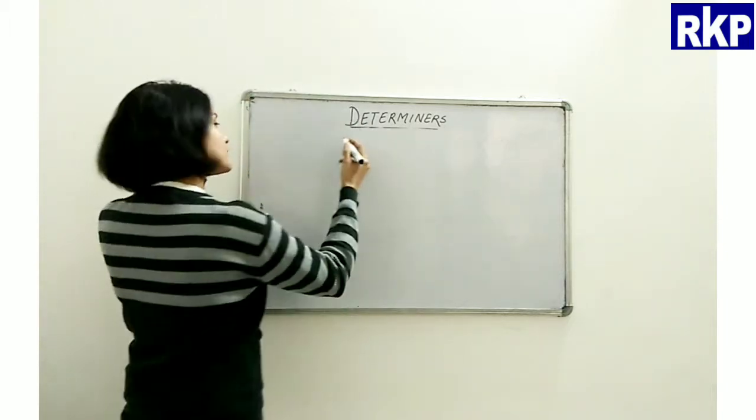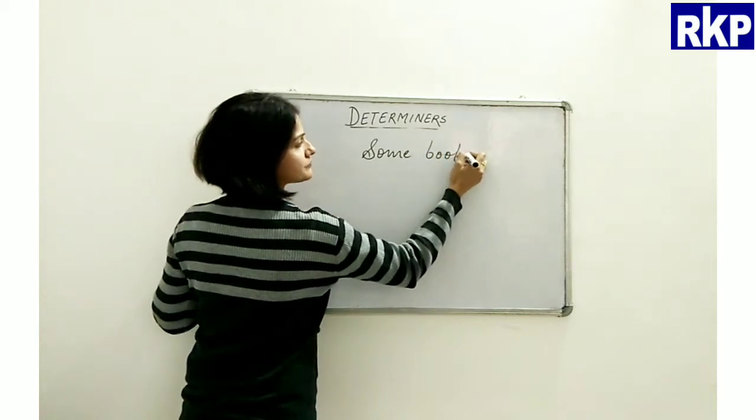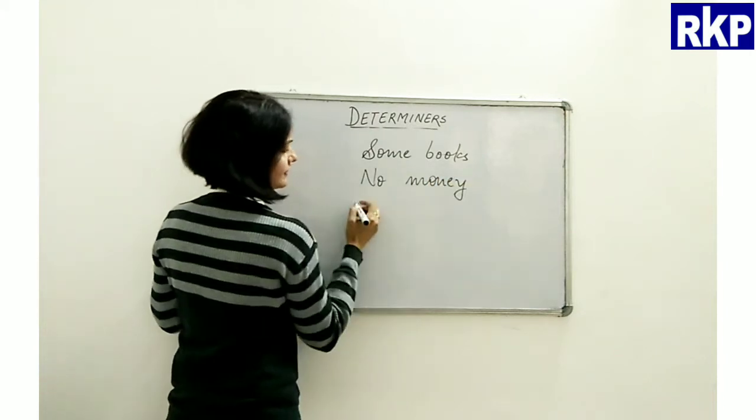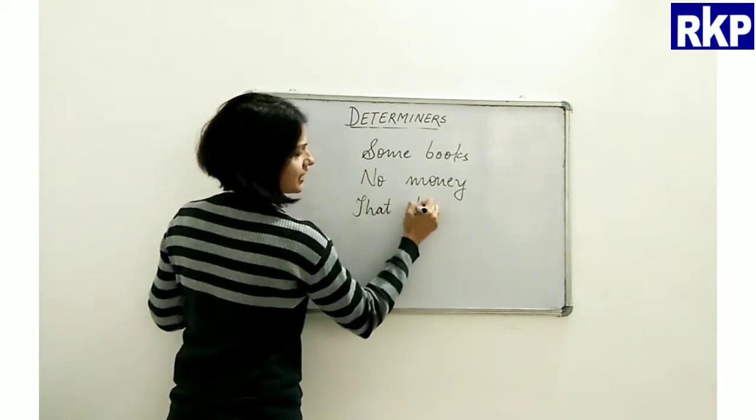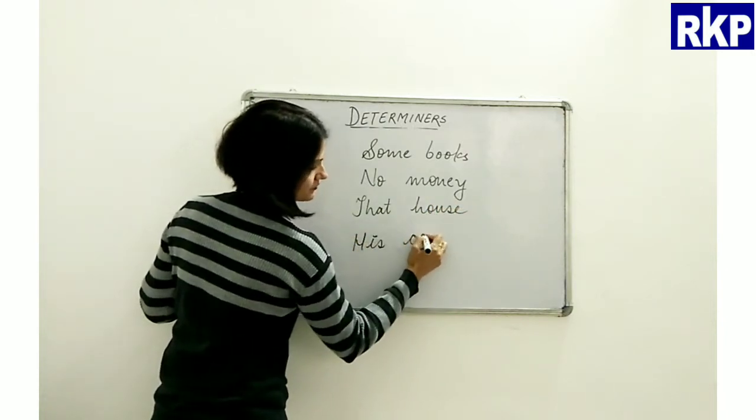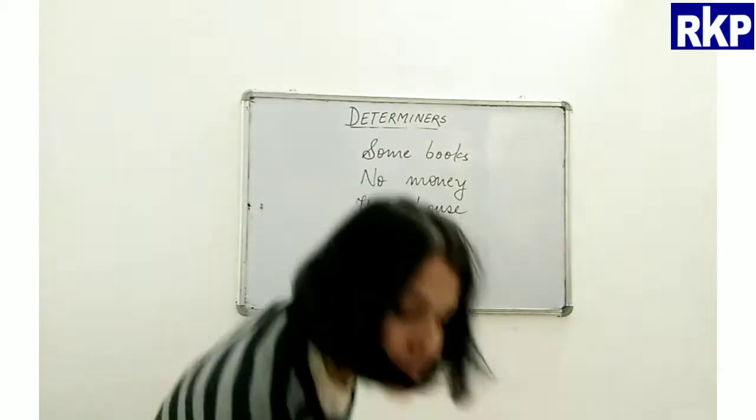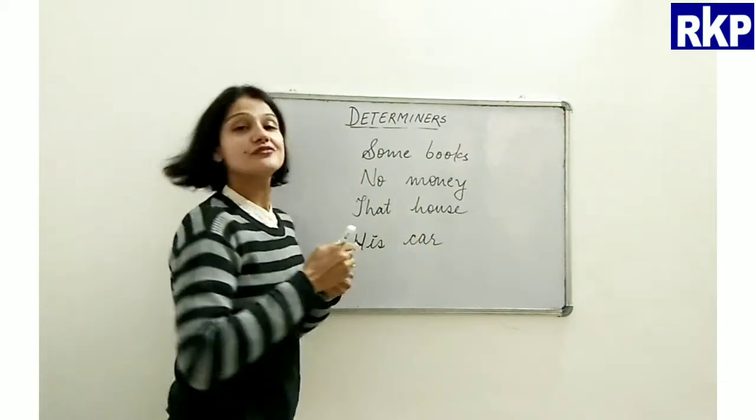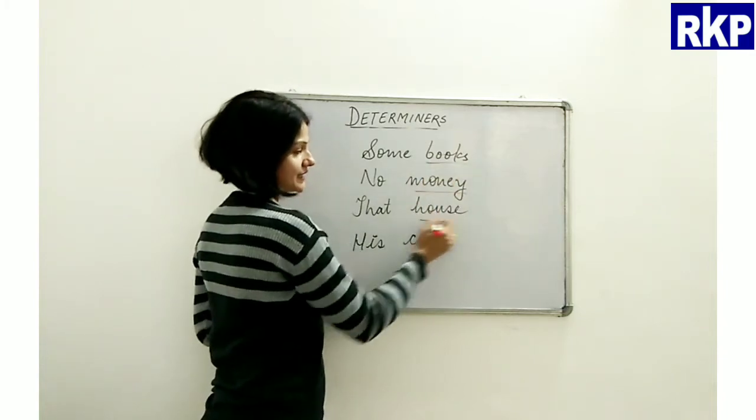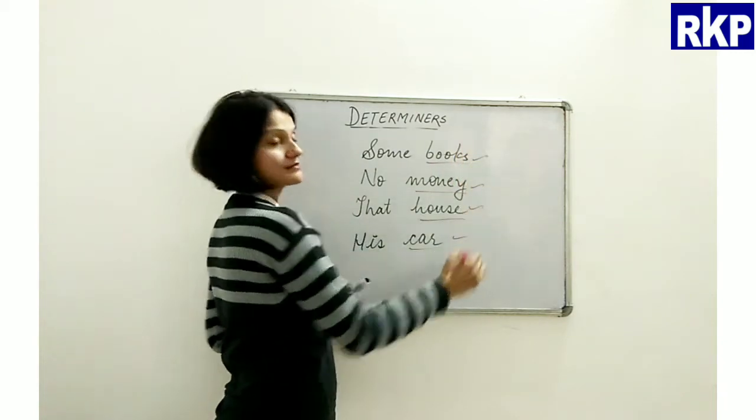So let me write here: some books, no money, that house, his car. Alright, now if you see here beta, these are our nouns. Do you recognize the nouns here? Books, money, house and car, right? All these are nouns, okay?